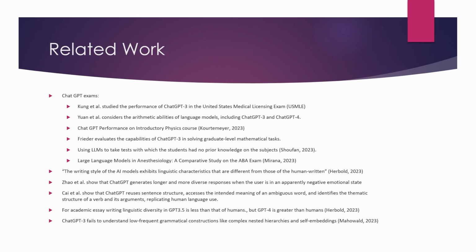Some other relevant works important to this project are that although ChatGPT will imitate specific linguistic traits like its reuse of sentence structure, disambiguation of certain words, and identification of thematic structure, language models will exhibit some differing linguistic qualities than humans, especially in writing. In some places better than human performance, in some places worse. And features that are present in the writing of prompts can impact responses. For instance, ChatGPT will often produce longer responses to prompts that have negative sentiments.